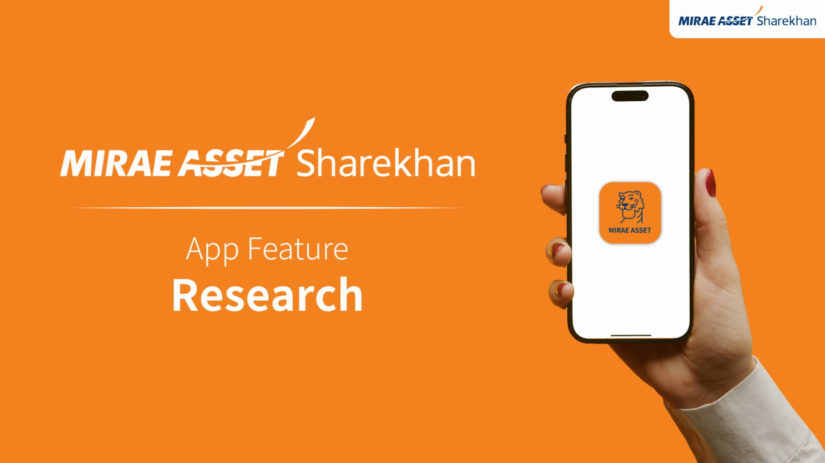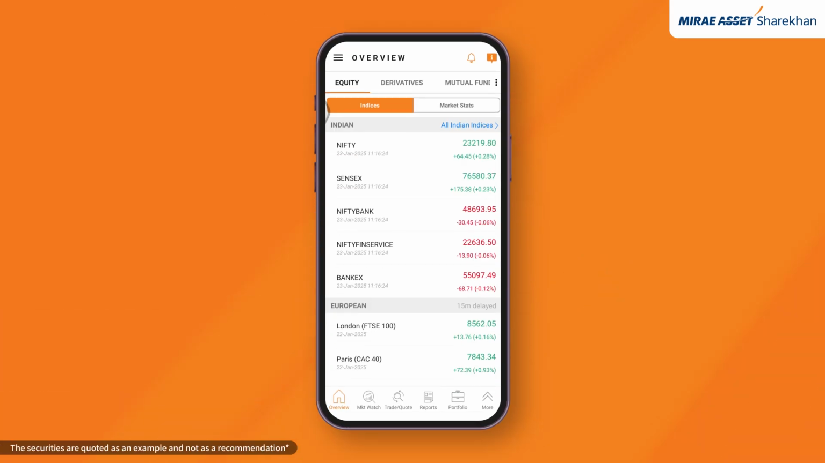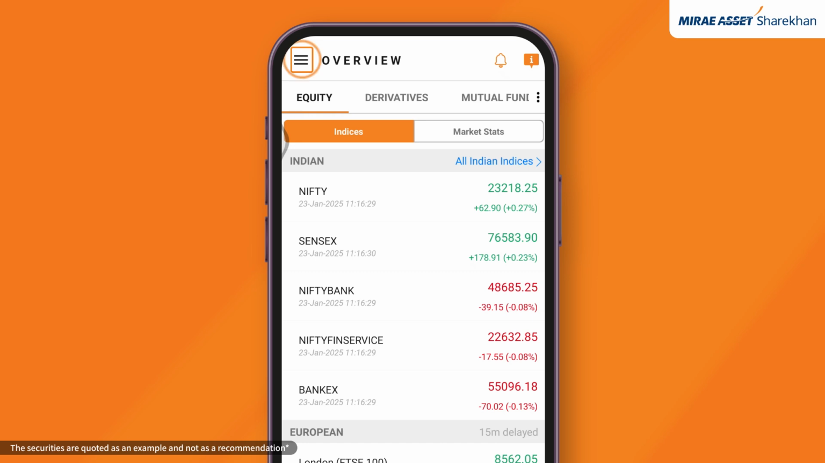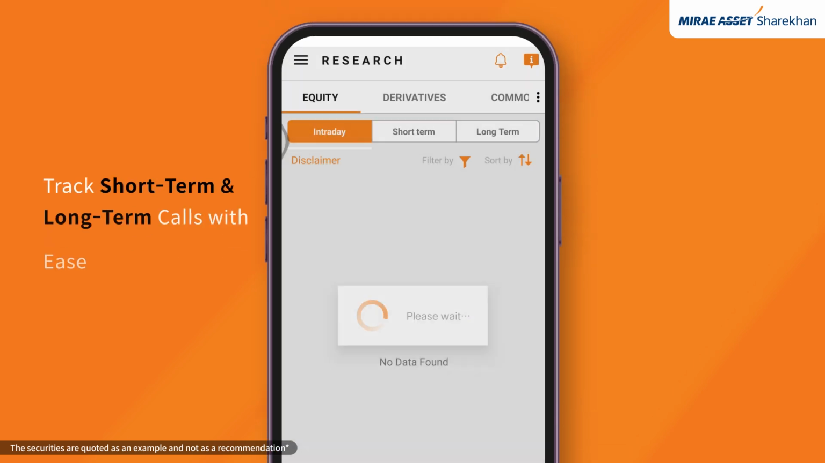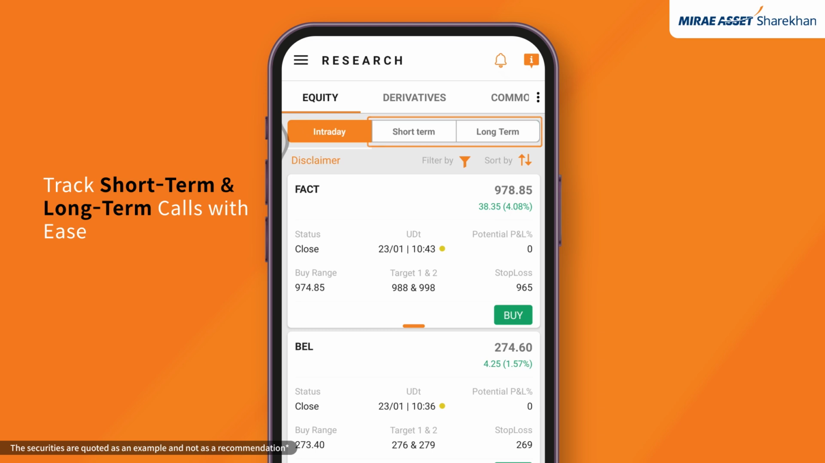In this video, we'll explore how to leverage Mirae Asset Sharekhan Research using the Mirae Asset Sharekhan app. To access research, simply navigate to the research section from the hamburger menu or from the bottom bar. Here you can track 20 short-term and long-term calls generated by your research team.